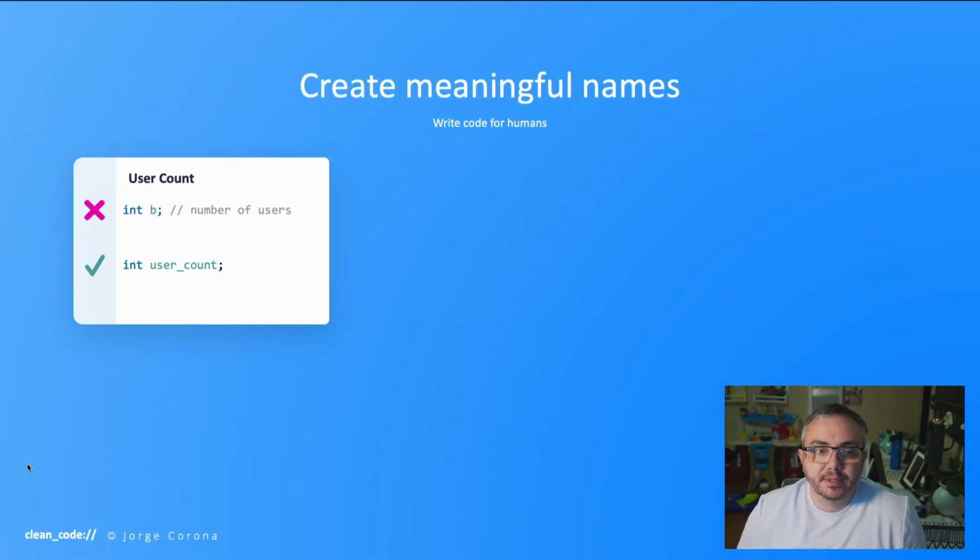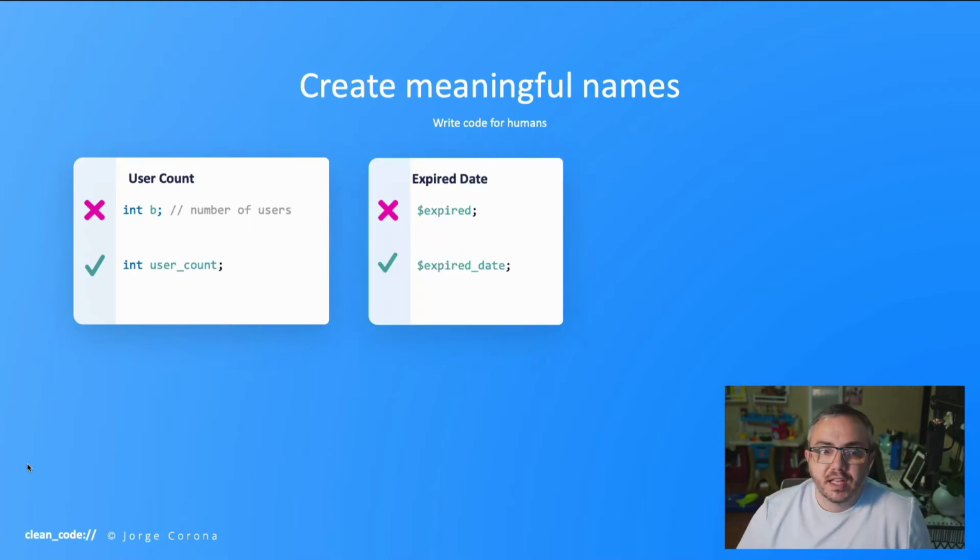Create meaningful names. Write code for humans, not robots. Instead of a random variable, such as this one here, B, for number of users, just label that variable user count. Instead of this expired variable, this one here says expired date, which is ambiguous because it could be a date string or a boolean, which is true or false.